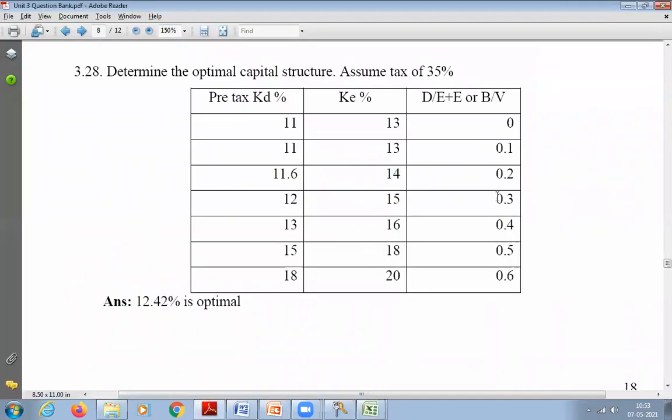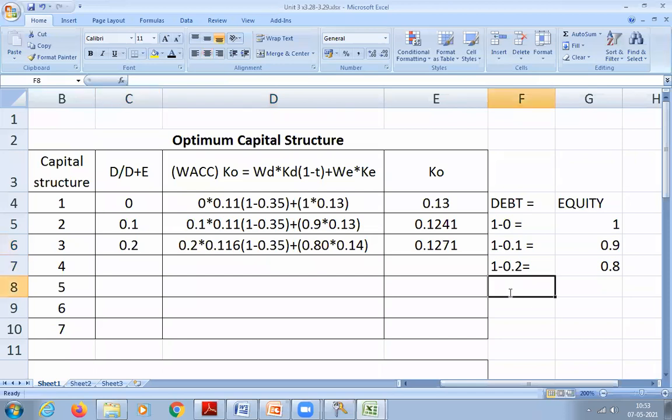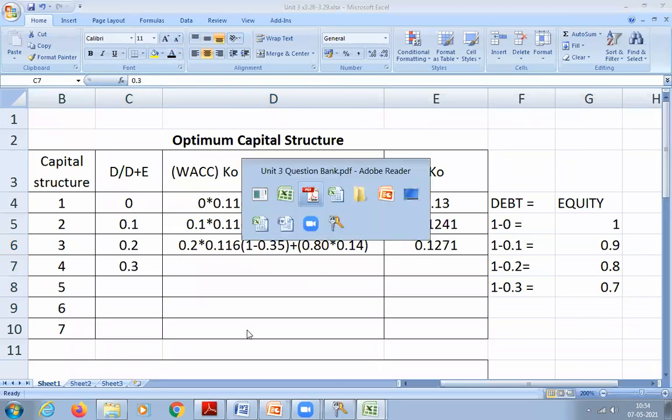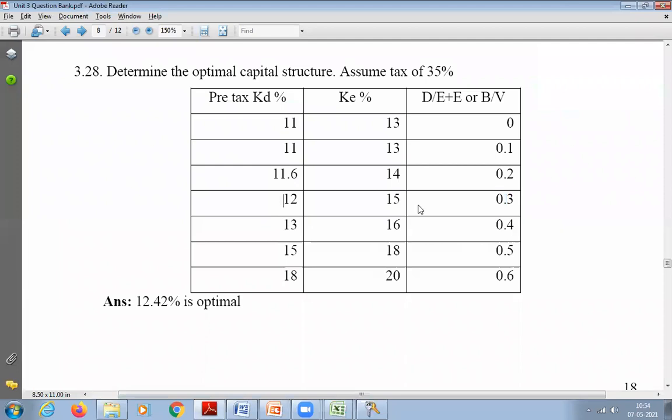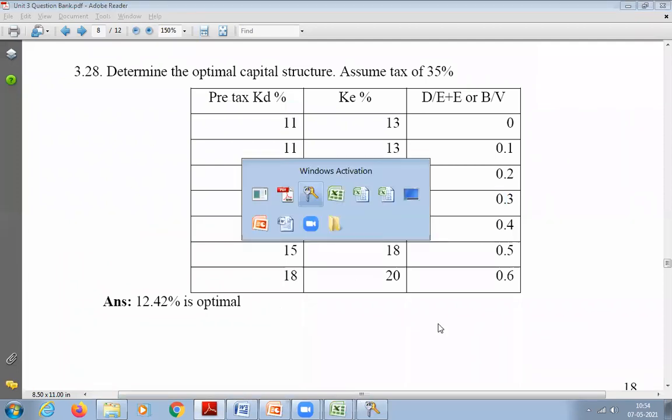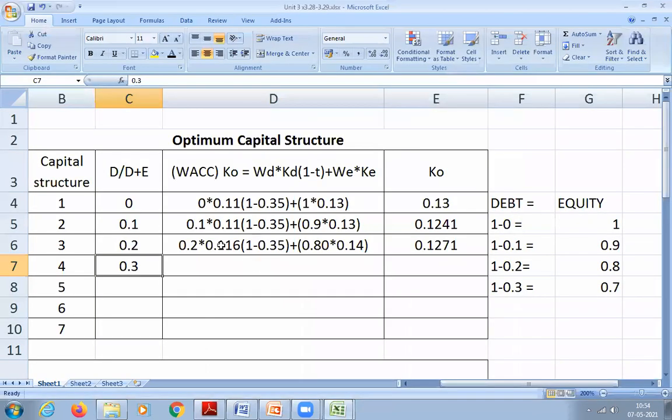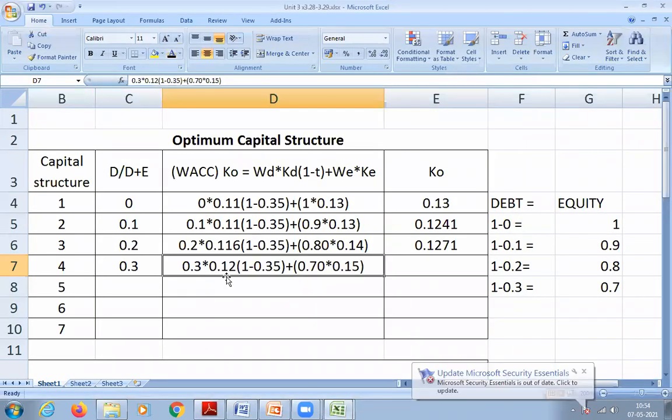What is the next ratio given? That is 0.3. So 1 minus 0.3 is equal to how much? 0.7. So write down now 0.3. And is there a change of cost of capital? Yes. Debt is 12 now, Ke is 15. So keep that in mind and substitute. So 0.3 into 12, that is 0.12. Tax is same. And the weight of equity is 0.7, and cost of equity is 0.15. Calculate how much you'll get.